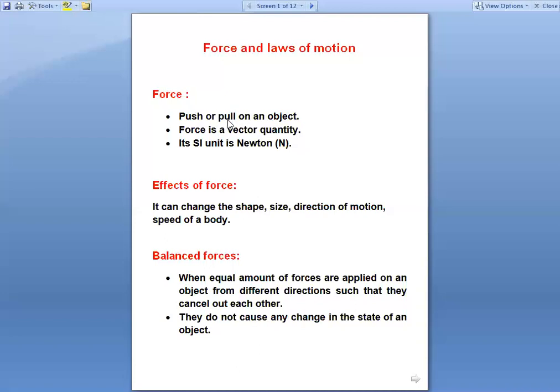So what is the definition of a force? It can be defined as push or pull. And it is a vector quantity. Vector quantity means it has magnitude as well as direction. And its SI unit is Newton. Newton is expressed by capital N.